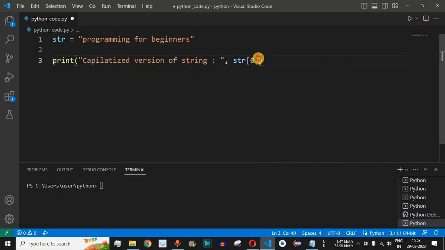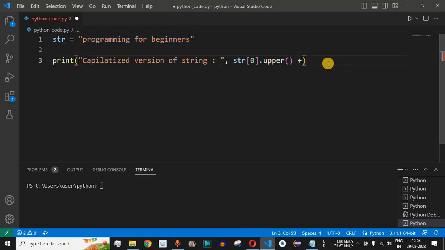Now guys, basically what we are doing here is accessing the first character of the entire string, and then we provide dot, and then the upper function. This will change the lowercase character to the uppercase character, followed by open and close brackets. So basically we have converted the first character to uppercase, and then we need to join it with the remaining characters.